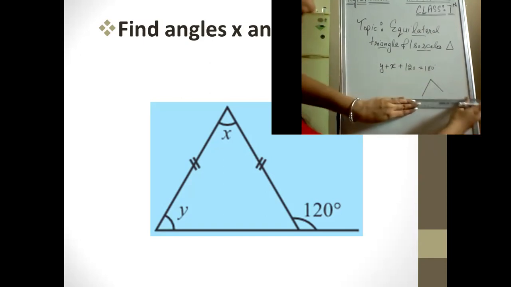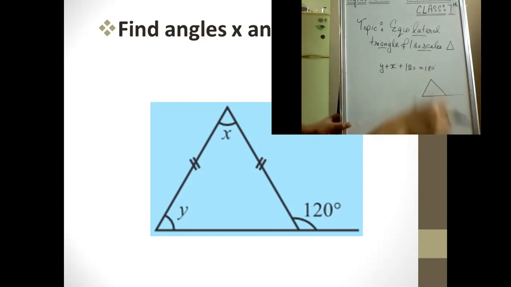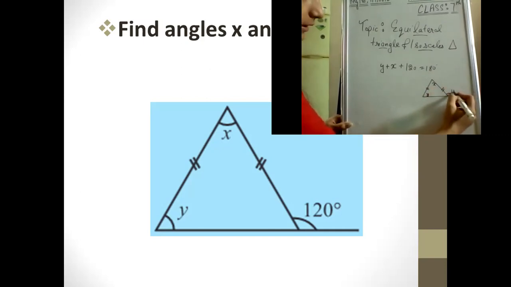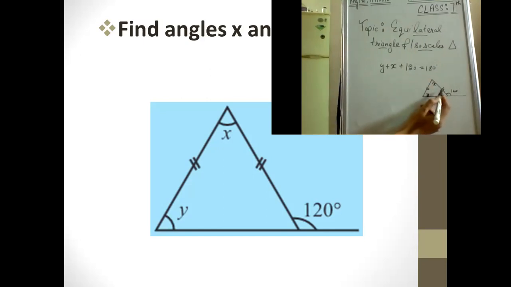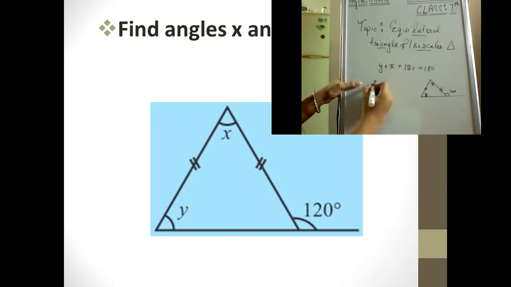First of all, we would be applying the angle sum property. Like here, you can see that x, y, this side equal to this, and this is the 180 degree. Now, what we can do is, we know that if two sides are equal, the angles are also equal to each other. We can write in the place of y, let us suppose we write x is equal to y with isosceles property, isosceles triangle. We can directly write it as isosceles triangle.